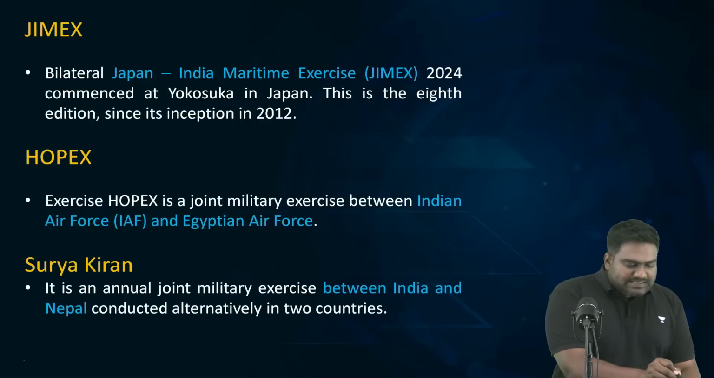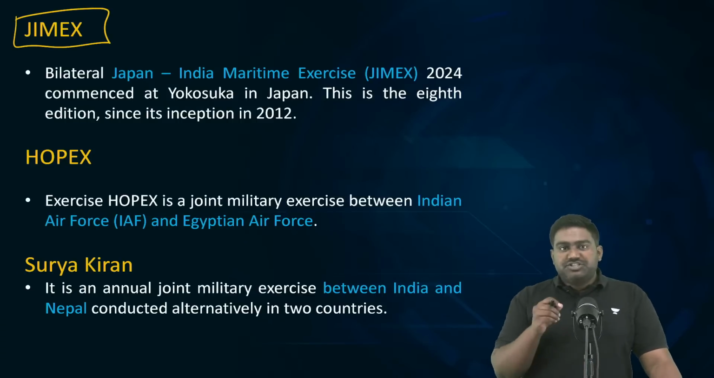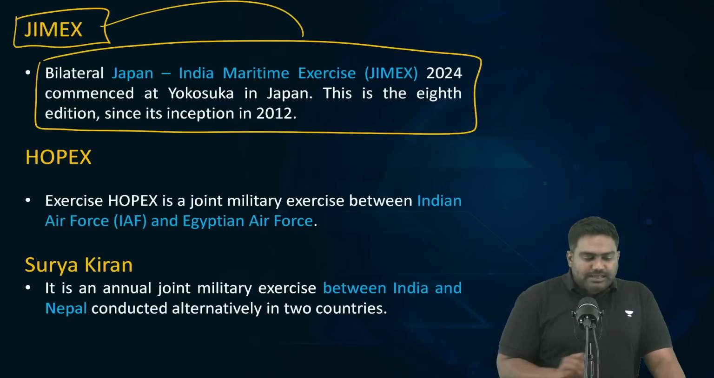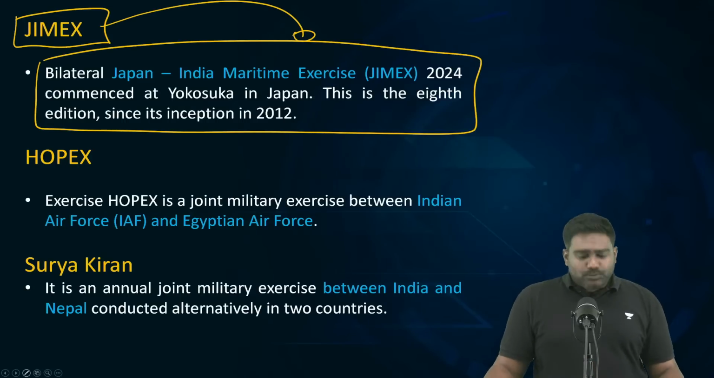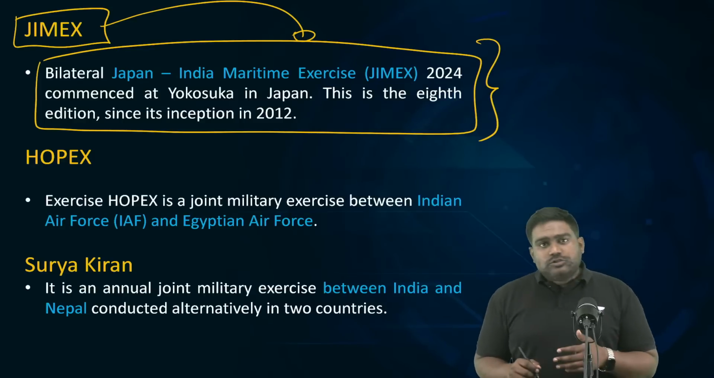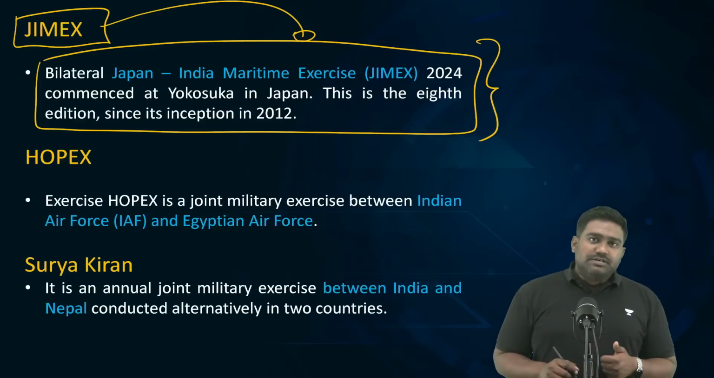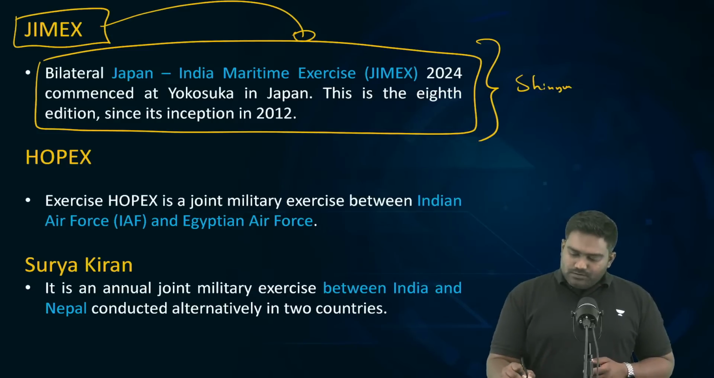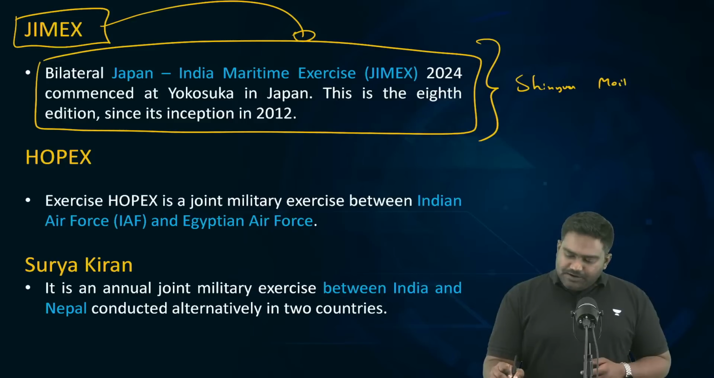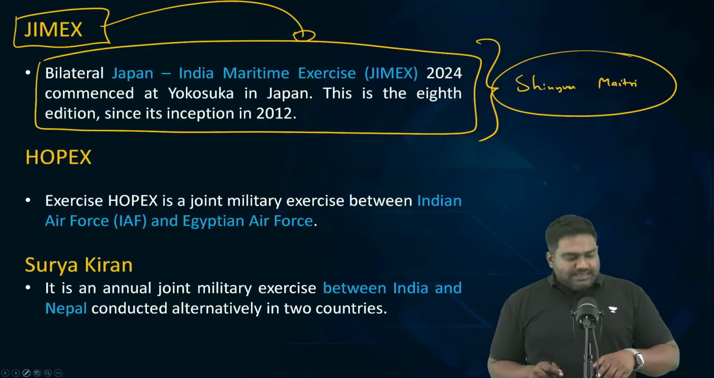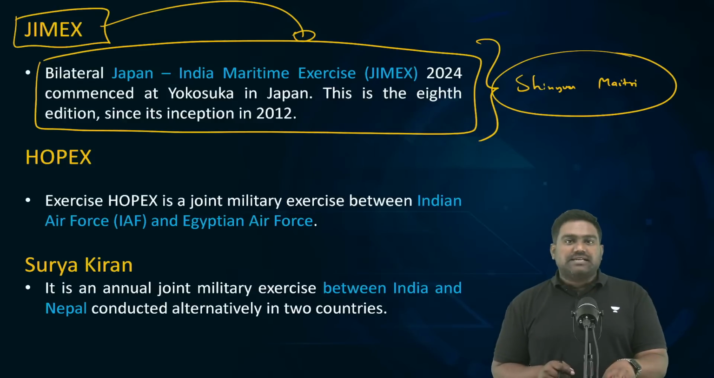The first military exercise, which I think is important, is GIMEX. It's a bilateral maritime exercise between India and Japan. It was in the news. Apart from GIMEX, India and Japan also have other exercises such as the Shinyu Maitri. The Shinyu Maitri is an Air Force exercise between India and Japan, whereas GIMEX is a naval exercise.